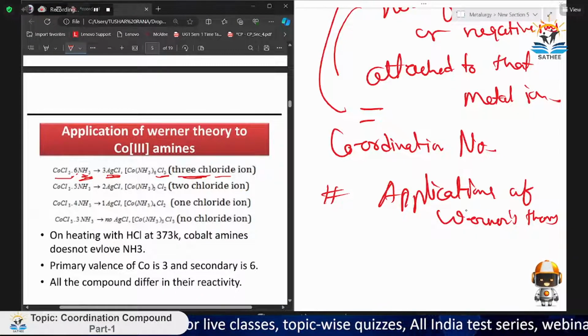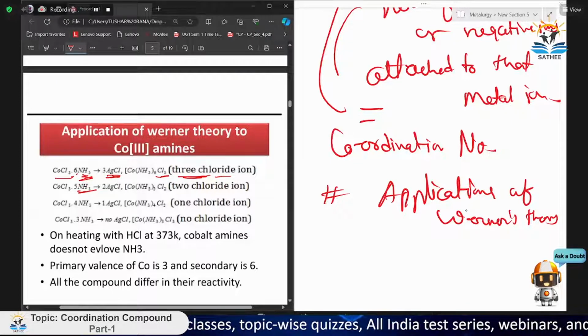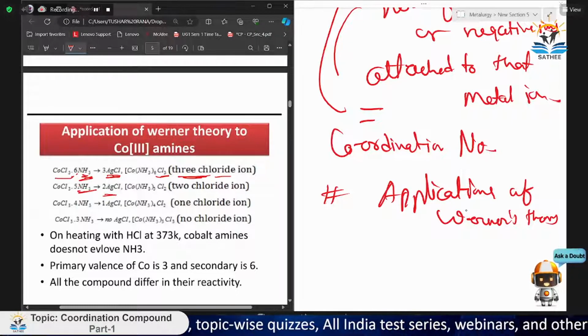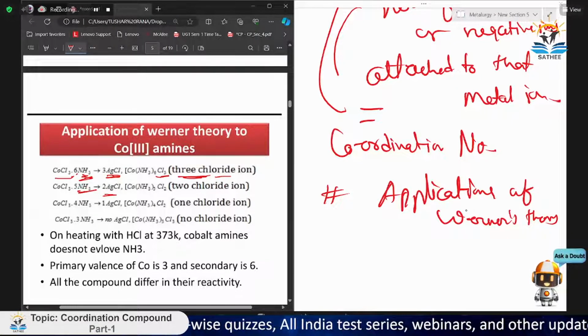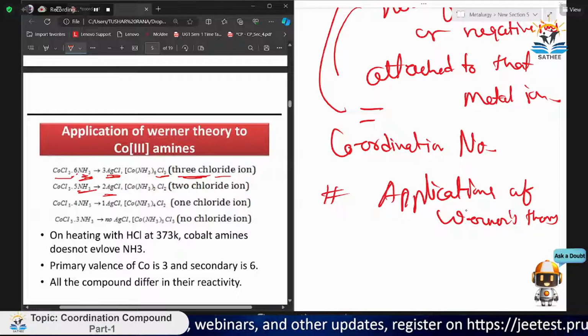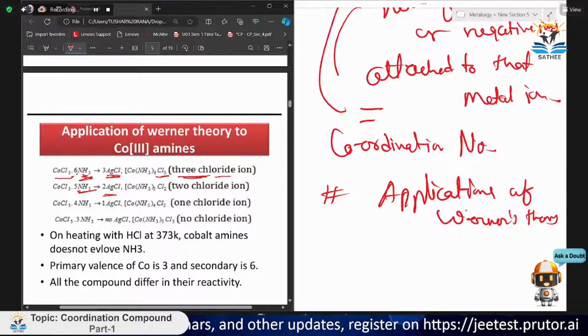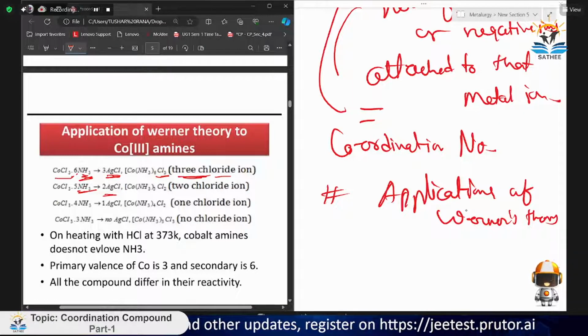Now, if we get CoCl3·5NH3 and we get 2 AgCl, then it means that only 2 Cl ions dissociate, and 1 Cl ion remains in the compound.